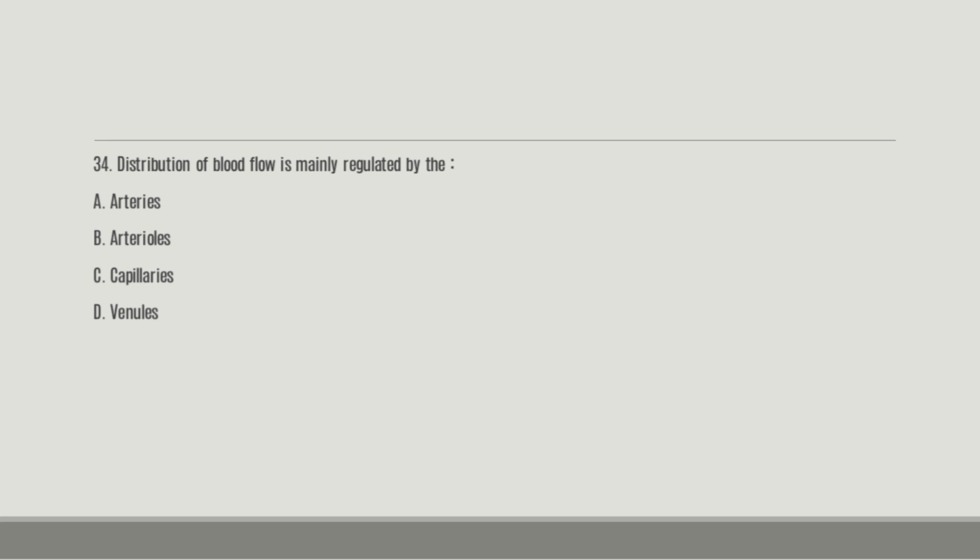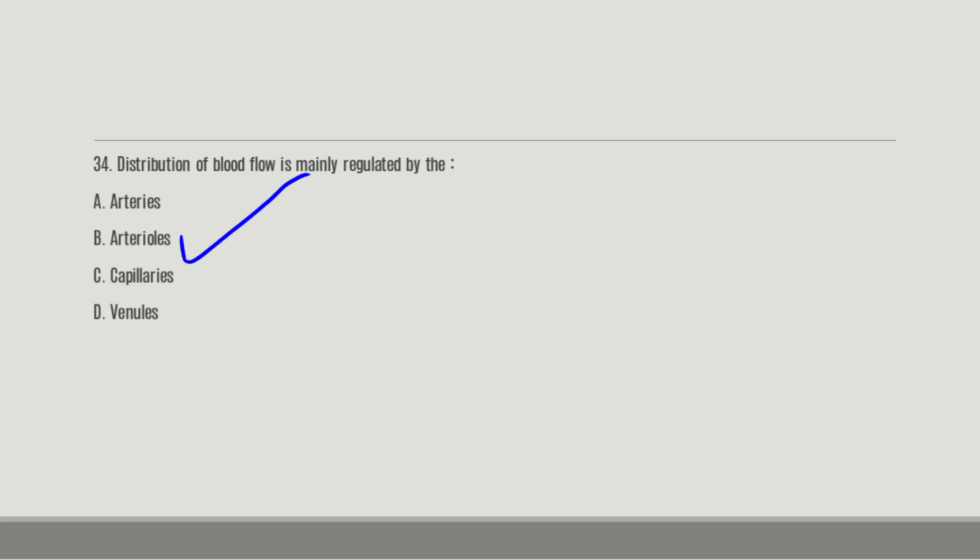Number 34. Distribution of blood flow is mainly regulated by dash. A, arteries; B, arterioles; C, capillaries; D, venules. And the right answer here is B.